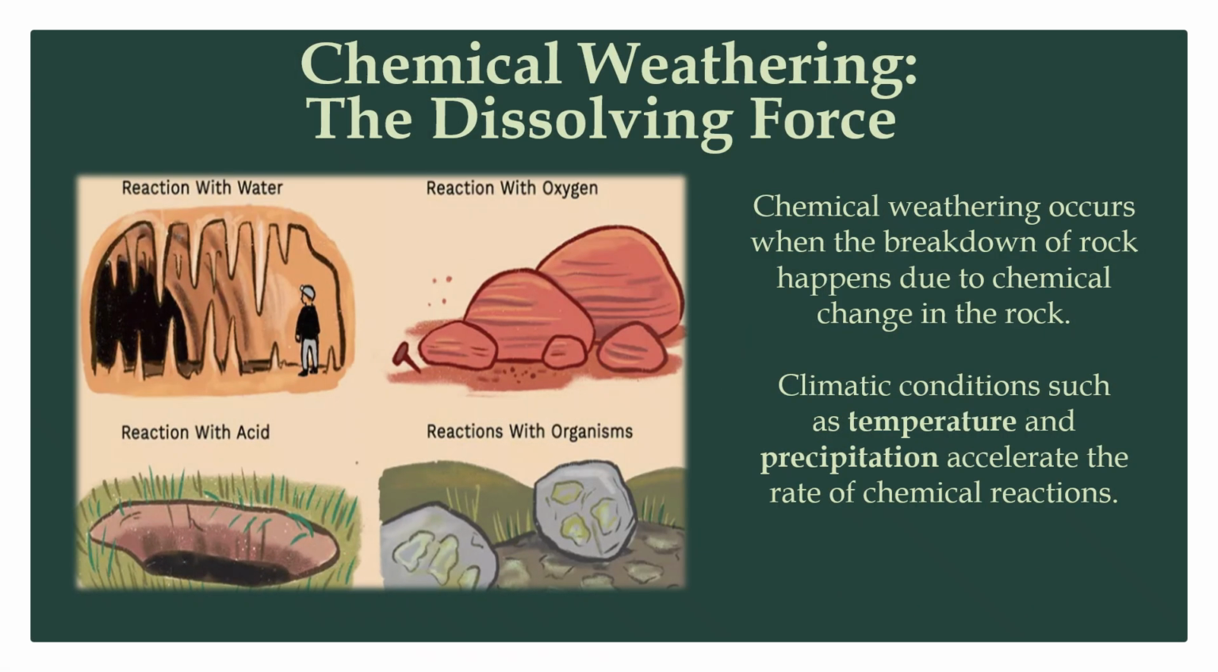Chemical weathering occurs when the breakdown of rocks happens due to chemical changes in the rock. Climatic conditions such as temperature and precipitation accelerate the rate of chemical reactions.